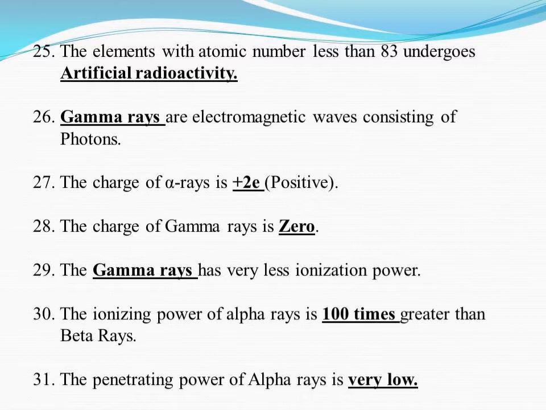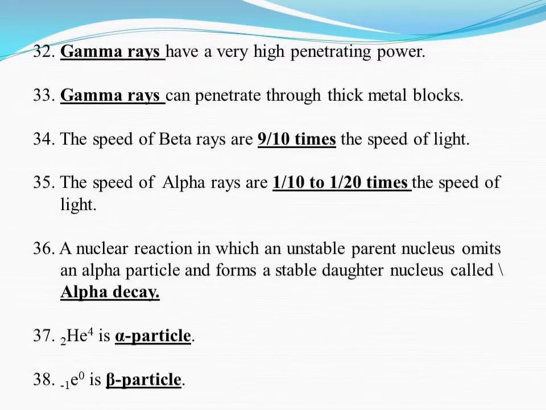The penetrating power of alpha rays is very low. A thick paper can stop it. Gamma rays have a very high penetrating power when compared with alpha and beta rays. Gamma rays can penetrate through thick metal blocks. The speed of beta rays is 9/10 times the speed of light. The speed of alpha rays is 1/10 to 1/20 times the speed of light.